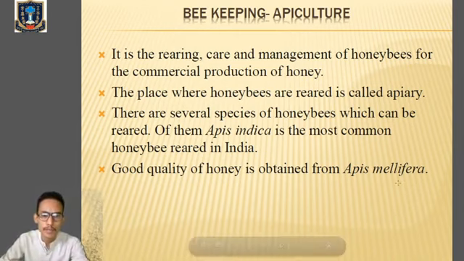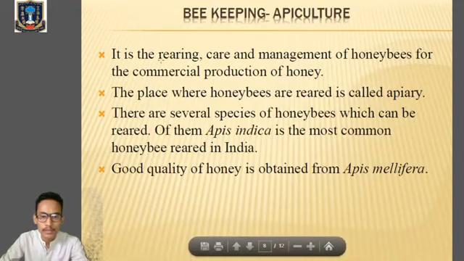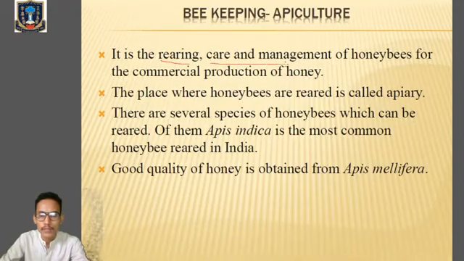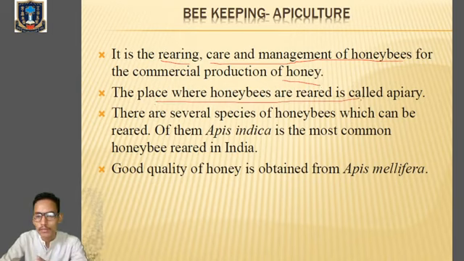Alright, so here we are simply rearing, taking care of, and managing the honeybee mainly for obtaining honey and other products like beeswax. Okay, the place where honeybees are kept is called an apiary. Now in India we have several species of honeybee, but the most important one is Apis indica. Remember this name, it's very important. Clear? So Apis indica is the most common honeybee which is reared in India.